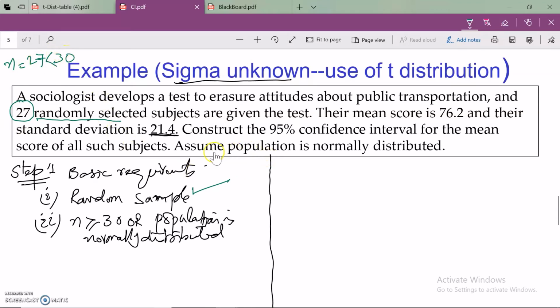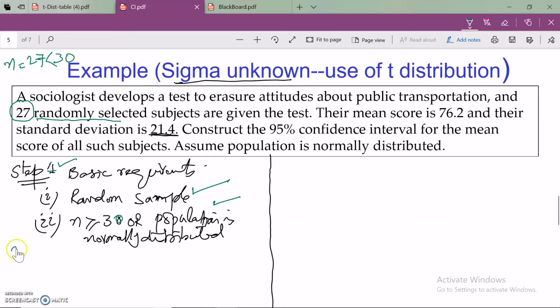But look at that. The second condition is met here. Probably I have been giving you this example. Assume that the population is normally distributed. Although the sample size is less than 30, the second condition is met: the population is normally distributed. Either the sample size must be greater than 30 or the population is normally distributed. Any one of the conditions is met, and I'm happy with that. So both the basic requirements are met, and we are happy with the first step.